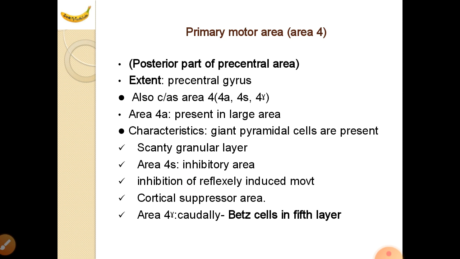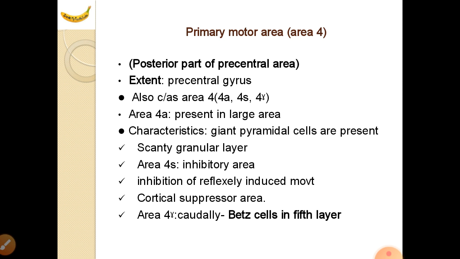The scanty granular cells are very few in number. Area 4s is the inhibitory area. This inhibits even the motor signals given by the cortex. Inhibition of this reflexively induced movement of the cortex is by this 4s. This is also called the cortical suppressor area.